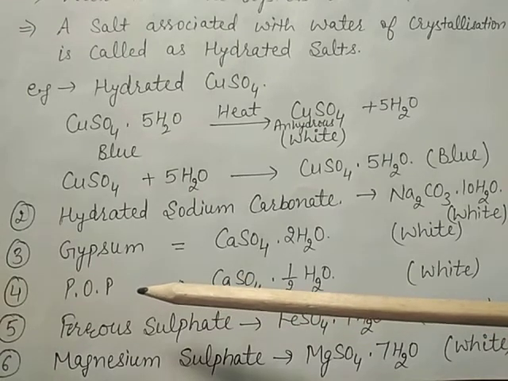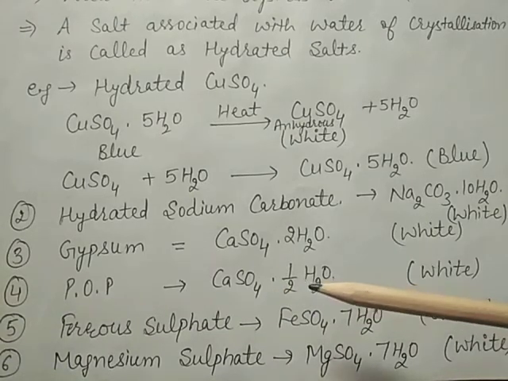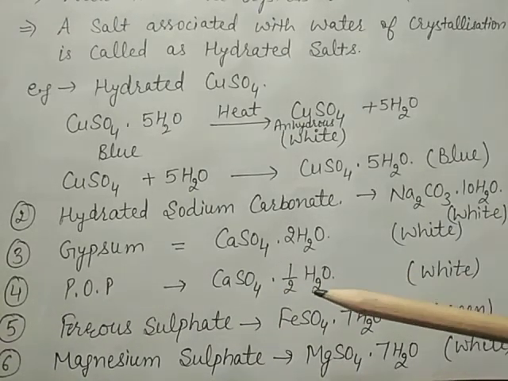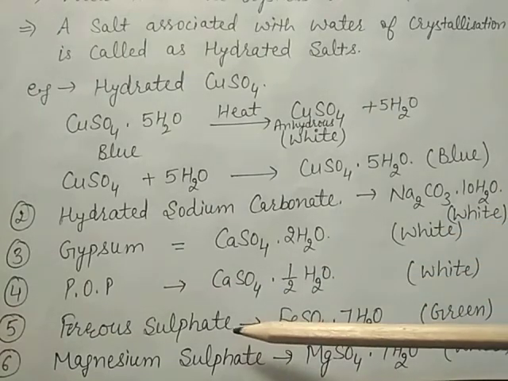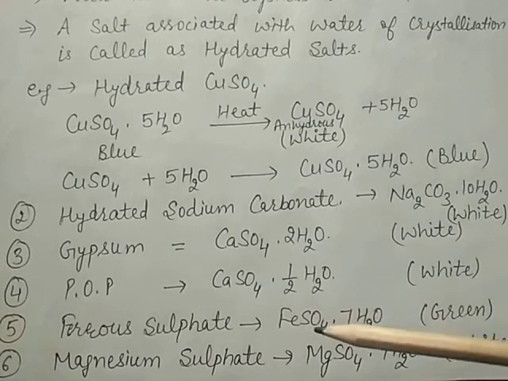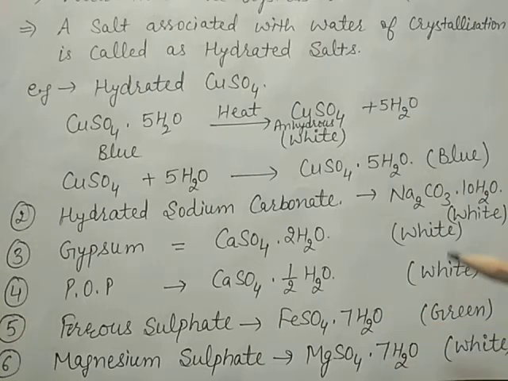Next, POP. The formula is CaSO4·½H2O, calcium sulfate hemihydrate. It is also white in color. Next, ferrous sulfate, FeSO4·7H2O. Here 7 water molecules are present.